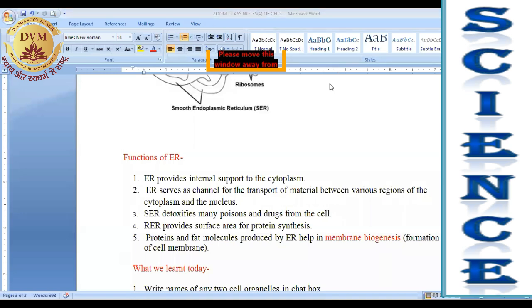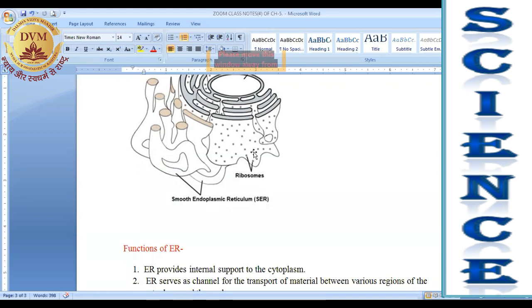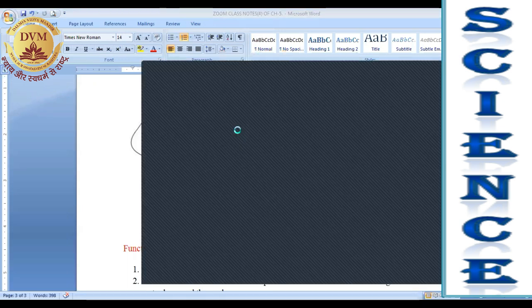Very nice question, Sanya. Listen, the main function of ribosomes, you can see in the diagram, these are some dot-like structures. These are actually ribosomes. And these ribosomes help in protein synthesis. Synthesis means to make the protein. Now what happened? ER provides a platform so they come and attach on it, and here they can perform the protein synthesis.